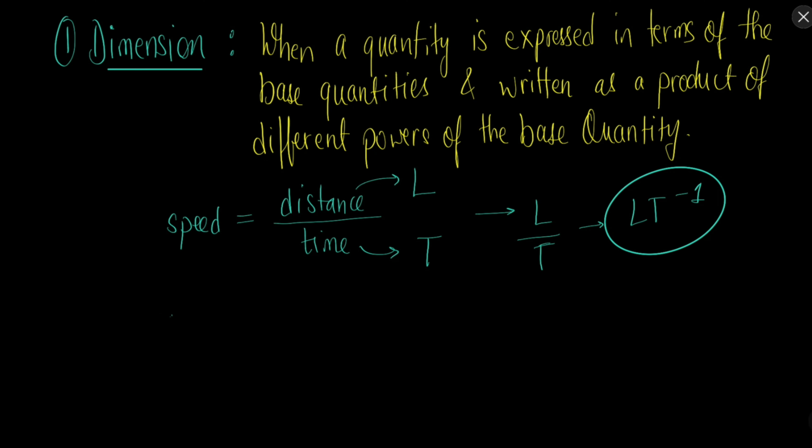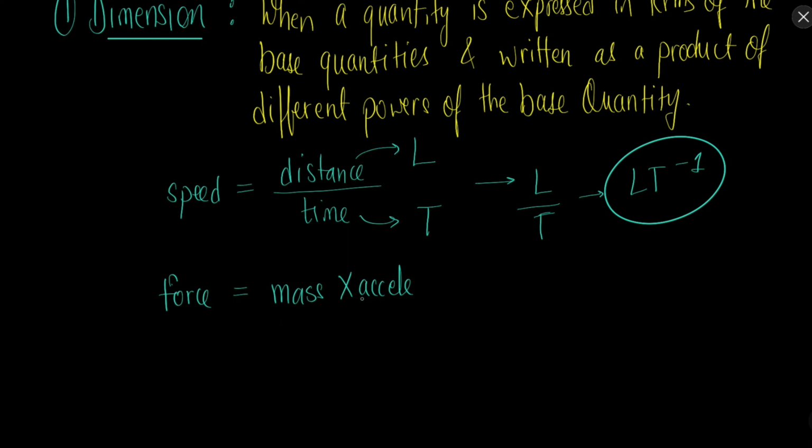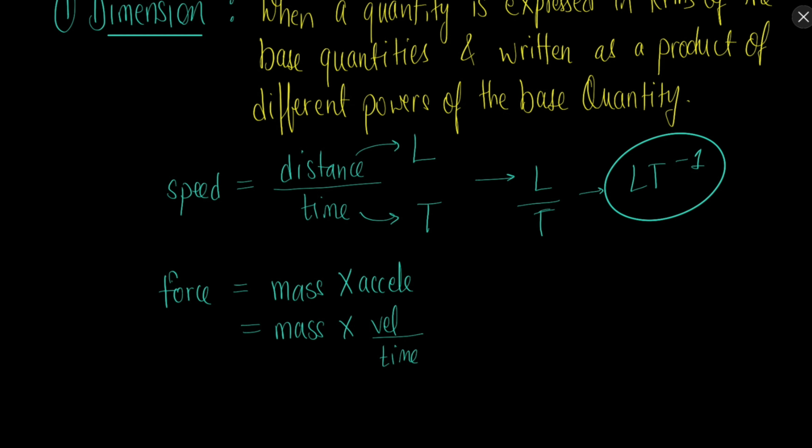Another example, let's say force. So force is mass into acceleration, F = ma. Now mass into acceleration can be written as mass into velocity upon time. Acceleration is the rate of change of velocity.